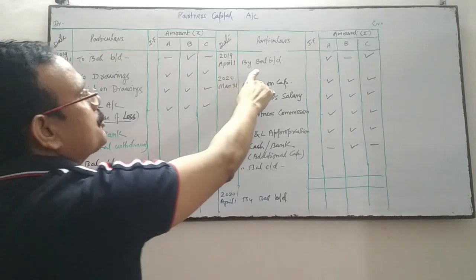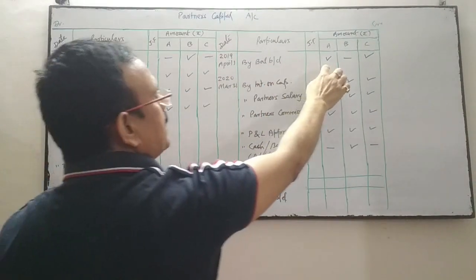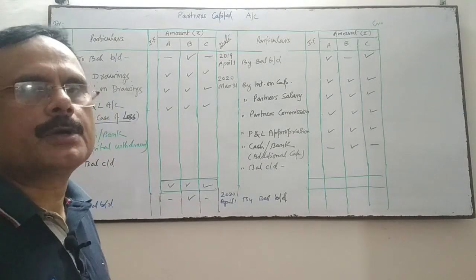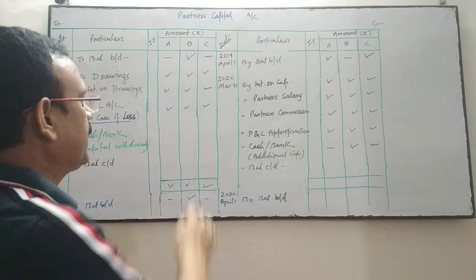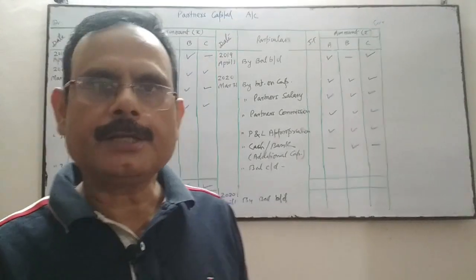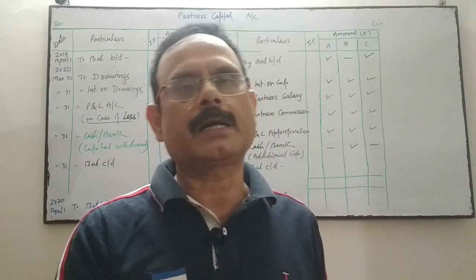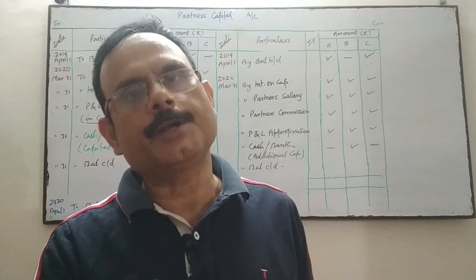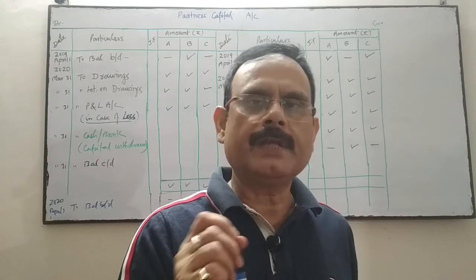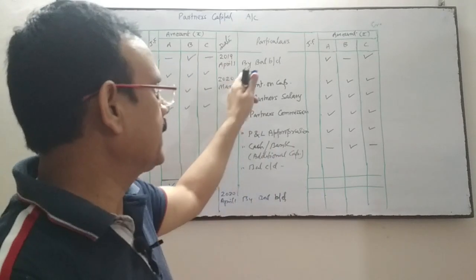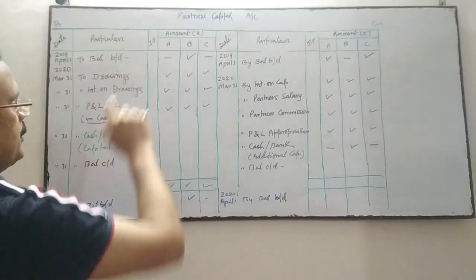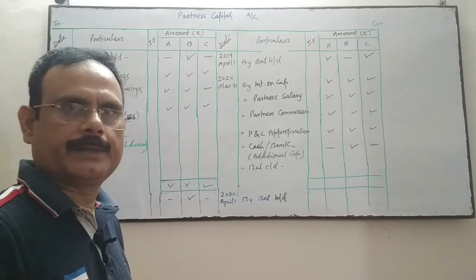So the opening balance of capital we will write. Suppose A and C have a credit balance, then we'll write it on the credit side of the partner's capital account, and B's capital account has a debit balance, then we'll write it on the debit side of the capital account. In case of fluctuating capital, the partner's capital balance may be credit or may be debit, or there may be no balance. So if it is a credit balance, then we will write it on the credit side by balance brought down. If it is a debit balance, then we will write it on the debit side to balance brought down, capital balance.